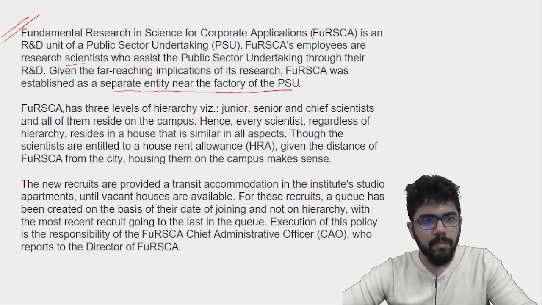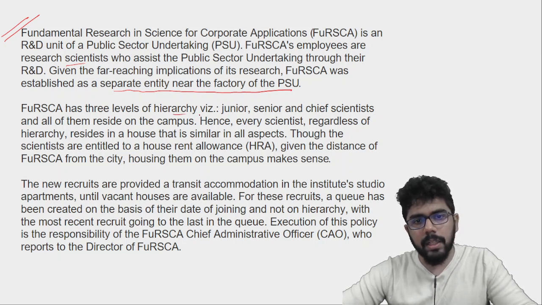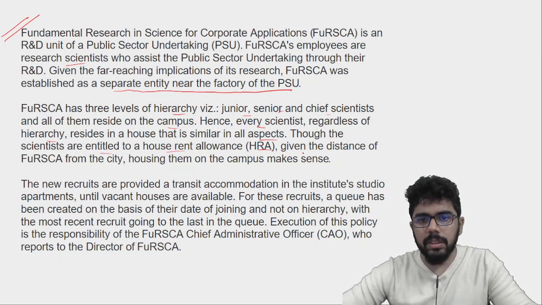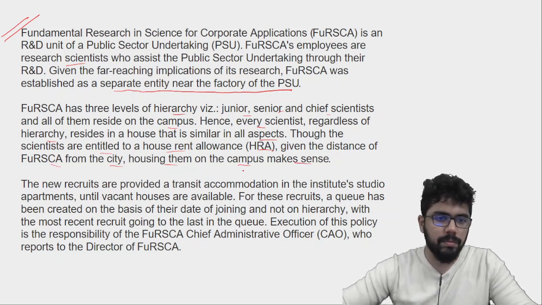डेवलपमेंट. Now Fusca has 3 levels of hierarchy: junior, senior and chief scientists, and all of them reside on the campus. Hence, every scientist, regardless of hierarchy, resides in a house that is similar in all aspects. Though the scientists are entitled to a house rent allowance (HRA), given the distance of Fuska from the city, housing them on the campus makes sense.